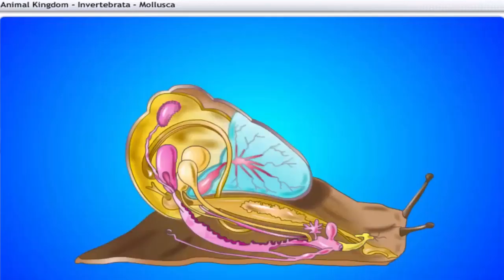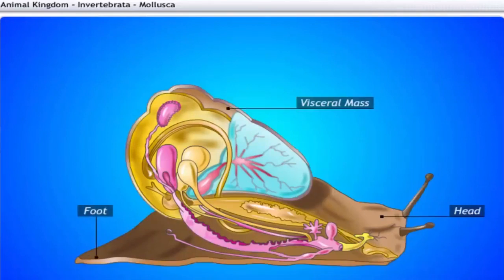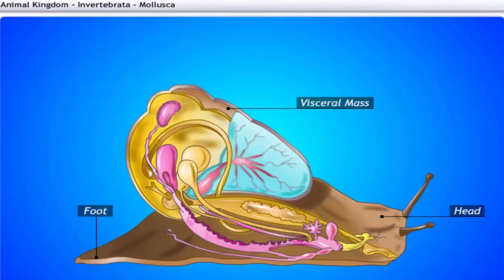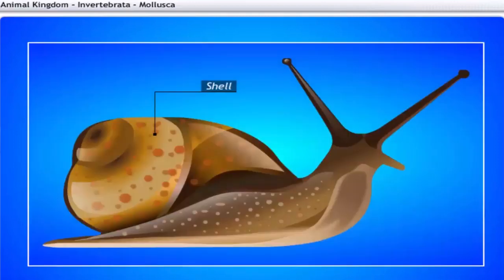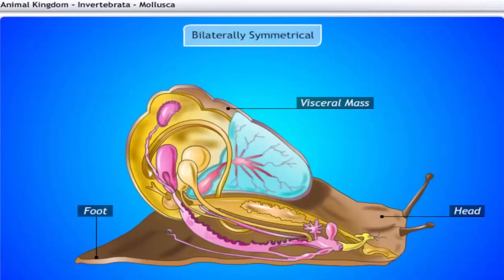Their bodies are soft and comprise head, visceral mass, and foot. Locomotion in mollusks is by means of a muscular foot. Their bodies are enclosed in a hard, calcareous shell. Their bodies are bilaterally symmetrical and less segmented.